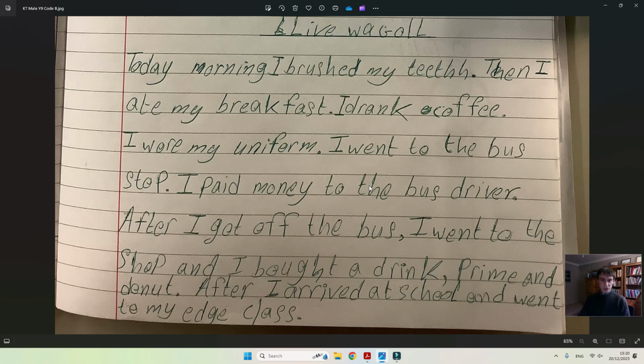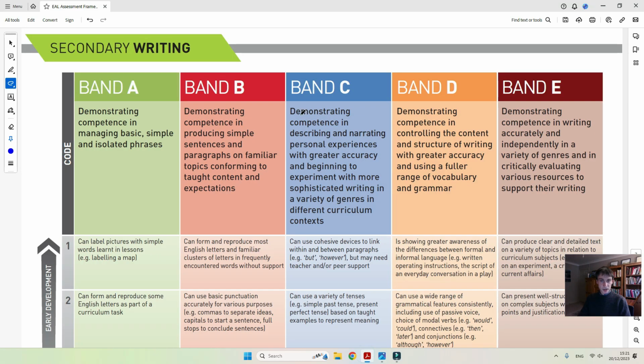We also can see that actually there is not much, if anything, in the way of adjectives. So we just simply have basically subject, verbs, and then some nouns, and that's about it. So that tells us that it is not band C, and so therefore we have established that this sample is on band B for writing.